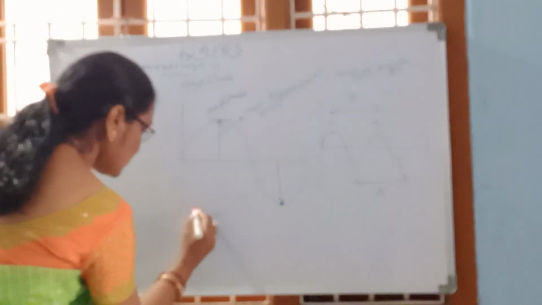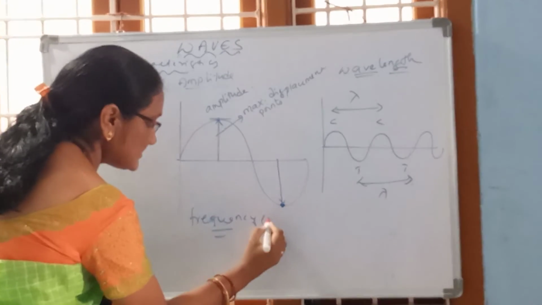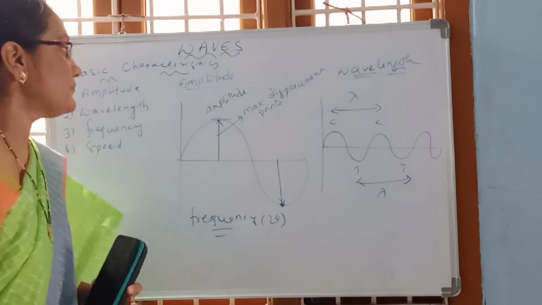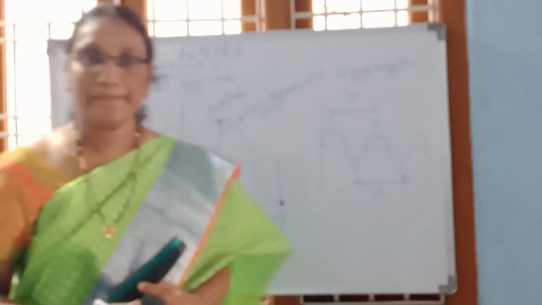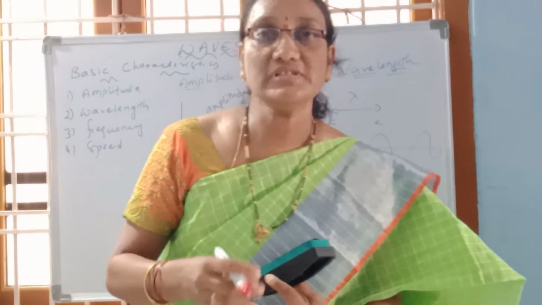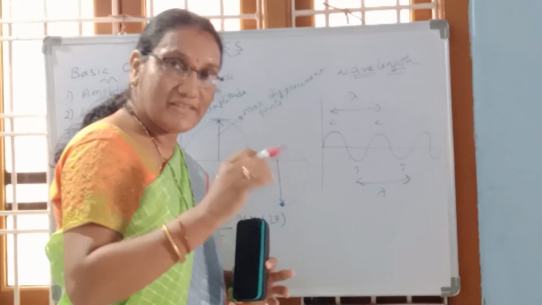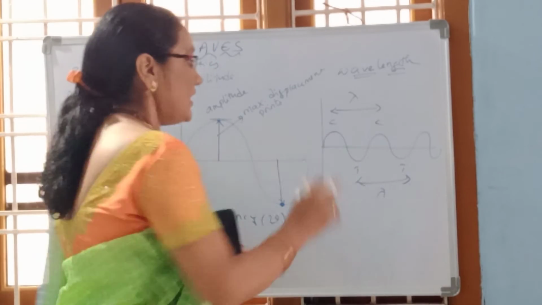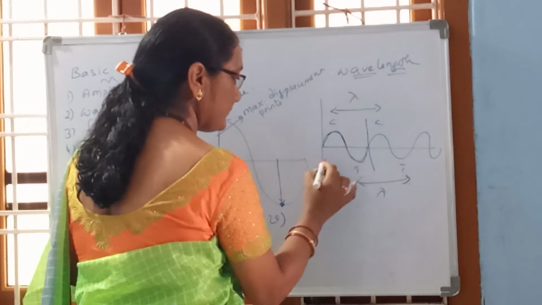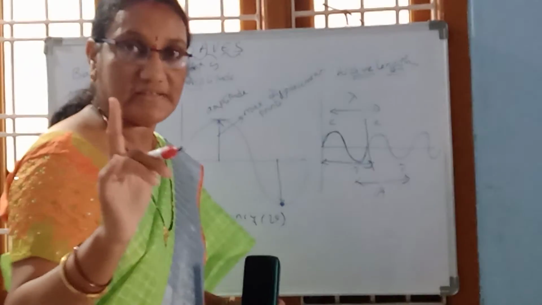Next, frequency. It is denoted with the Greek letter nu. Now frequency: in a particular time, how many oscillations are taking place? Oscillation means the to and fro motion. Here the to and fro motion, this we call one complete time period.